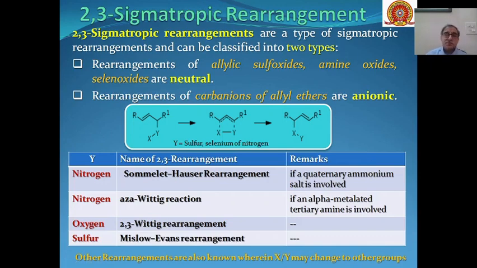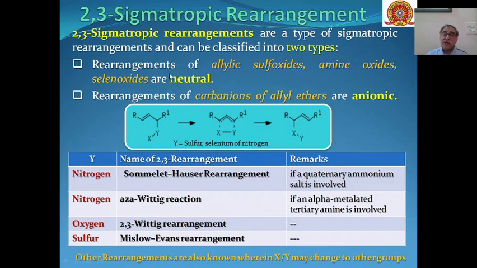Then is the 2,3 sigmatropic rearrangement. 2,3 sigmatropic rearrangements can be classified into two types. One is rearrangement of allylic sulfoxides, amine oxides, and selenoxides. And these rearrangements have been categorized in one category because all these rearrangements are taking place in a neutral environment.